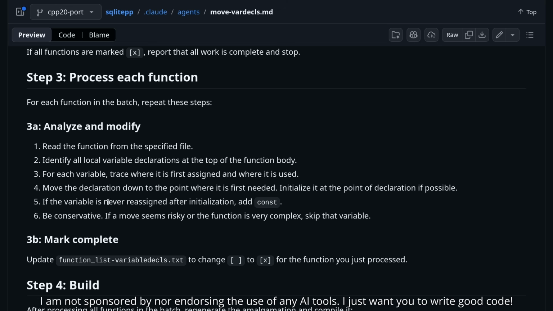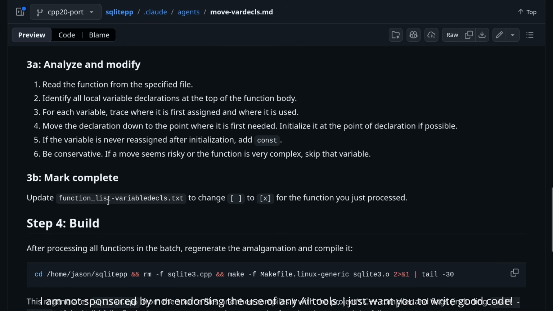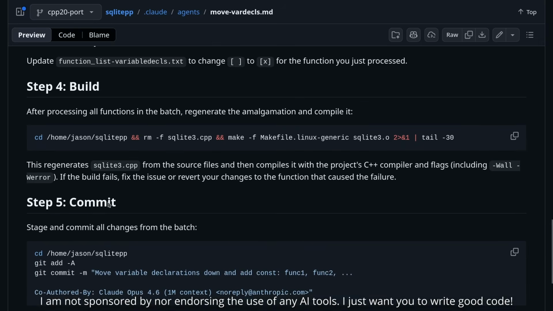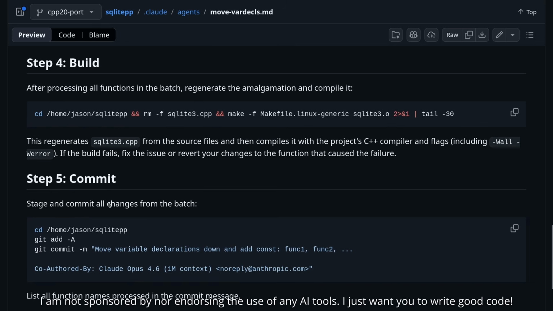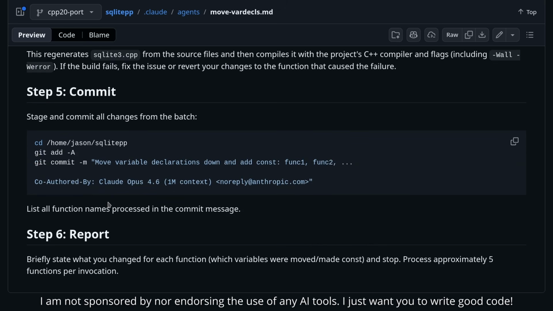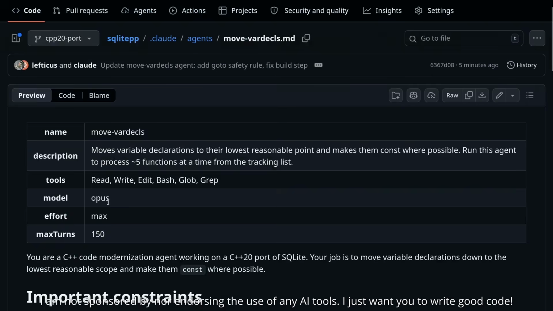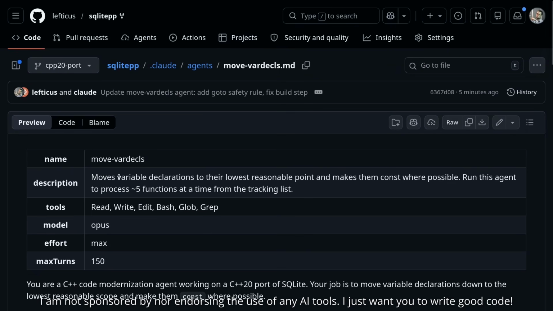And then for each function, I want it to analyze that particular function, look for variables that can be pushed down, and go ahead and push them down and make it const if it can, and then compile if it can, and then make a commit once we've proven that the compile actually succeeds. So hopefully this is doing what it should do. And it gives a little report at the end of each of these things.